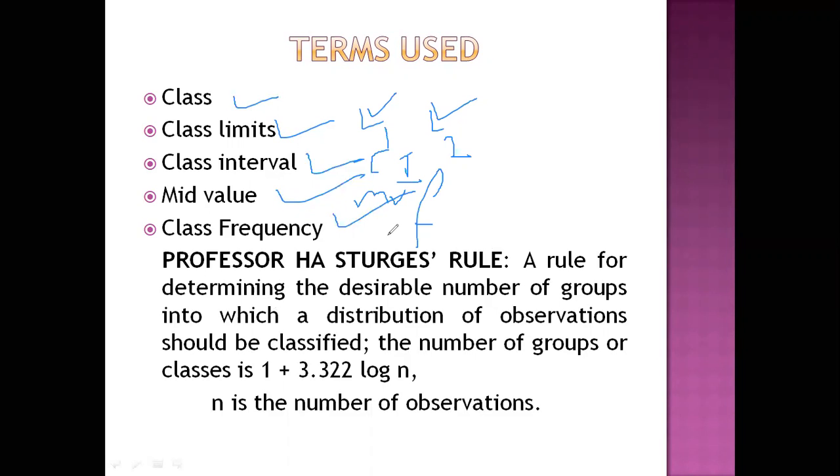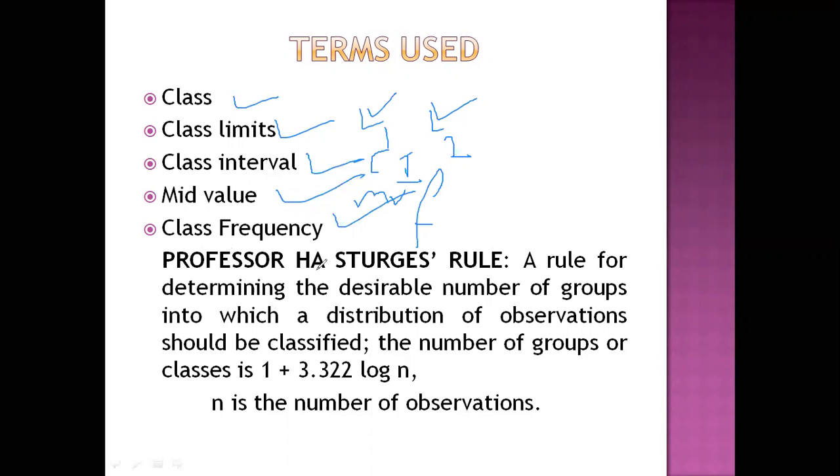Now, there is always a question as to how many classes would be ideal. That is the question that haunts everybody's mind. So, the desirable number of groups into which a distribution of observations should be classified.